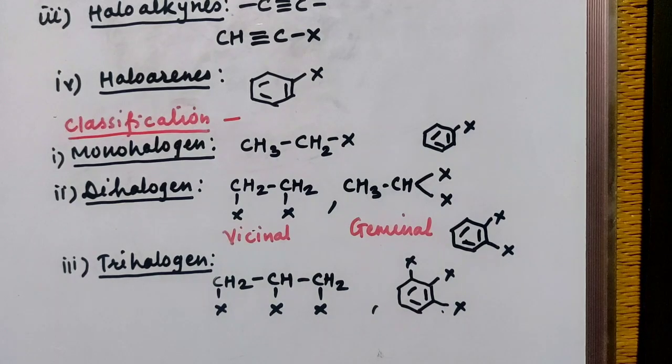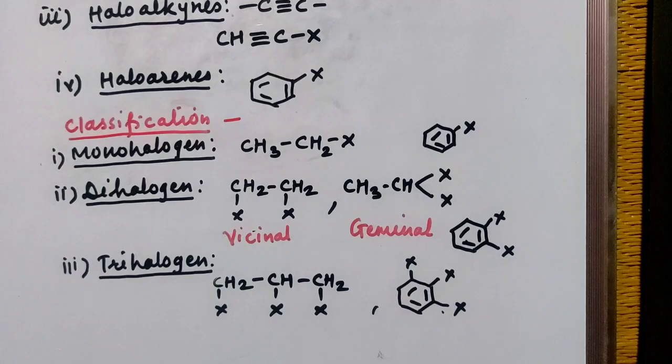Wherever there is a replacement of hydrogen of aromatic ring by halide group or halogen atom, then in that case these are the haloarenes, dihaloarenes here. In case of monohalogen also, wherever replacement of hydrogen atom of aromatic ring by halogen atom, then this is called as monohaloarenes. So this is about the classification of halogen derivatives.